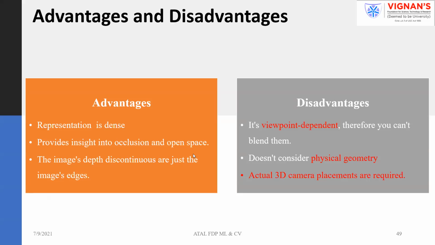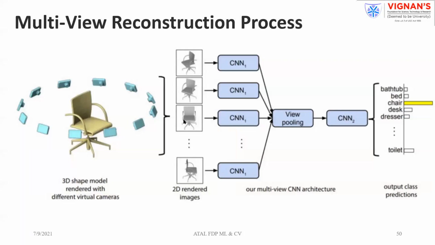Now, so far we have seen how to reconstruct structured data. Now we will take up how we can reconstruct the non-structured data. As you know, non-structured data doesn't have a representation in a single coordinate system. You can't represent them as vectors. That is the problem. You can represent them as a graph, or in some other pattern we require. So now we will see how to reconstruct the non-structured data.